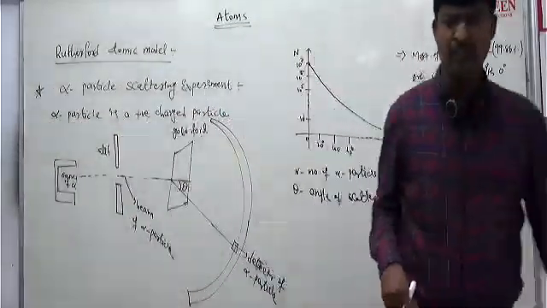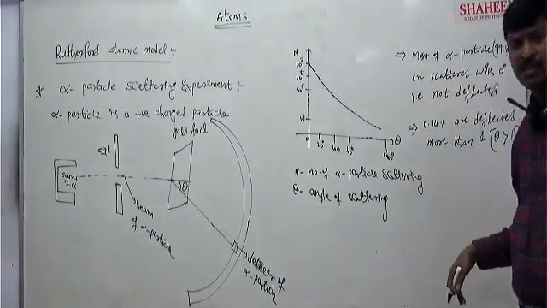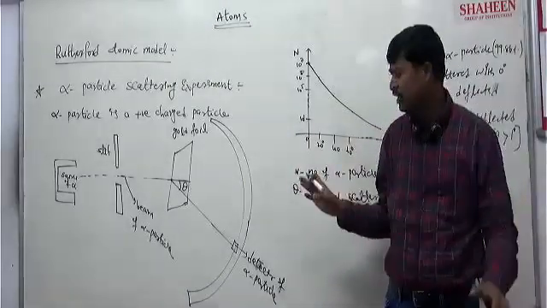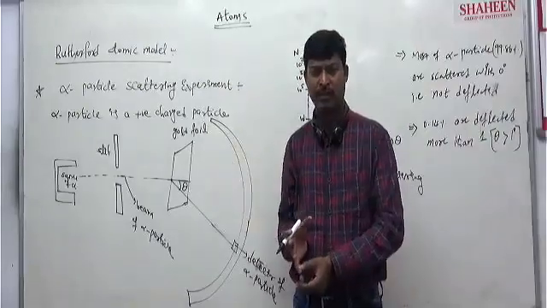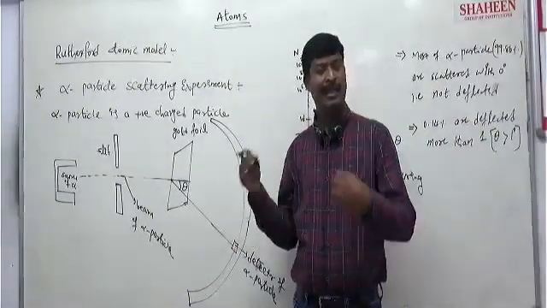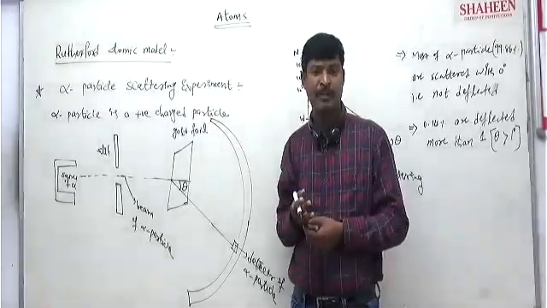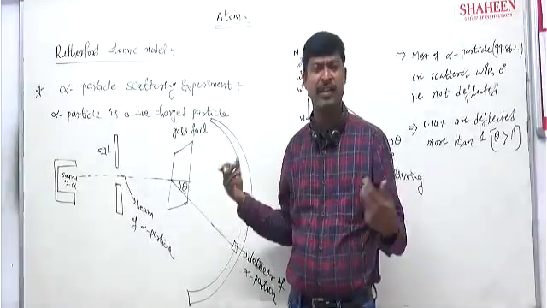Then one more thing: experimentally it is observed, because they did the experiment. Rutherford conducted a series of experiments on different elements, such as alpha particles falling on uranium and other elements.